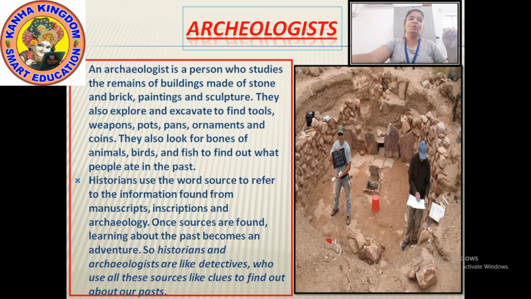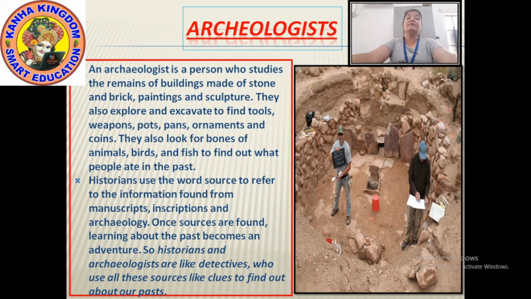Detectives means they go deep into the matter and search for us, using all these sources as clues to find out about the past. So these are the archaeologists and the historians.